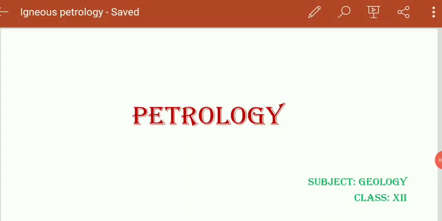Hello students, today we will study petrology. Now petrology is all about the rocks. We have different types of rock.